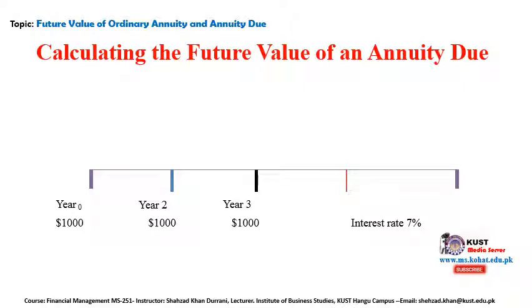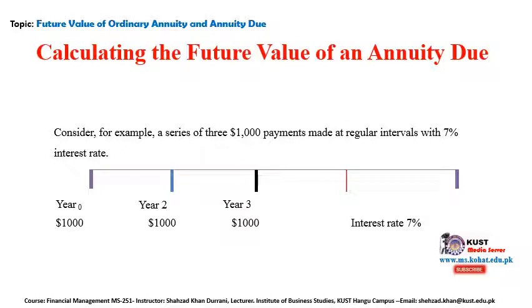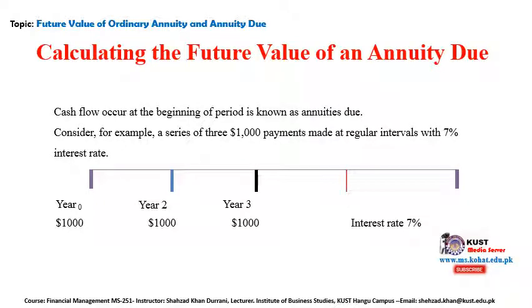Now we will move to calculating the future value of an annuity due. What does it mean? Let's explain this concept. So cash flow occurs at the beginning of the period. You have to understand this. For the ordinary annuity, it was occurring at the end of the period. Now it's occurring at the beginning of the period. Consider, for example, a series of 3. Again we have 1000 as the regular payment, and 7% is the interest rate. So this is the timeline.